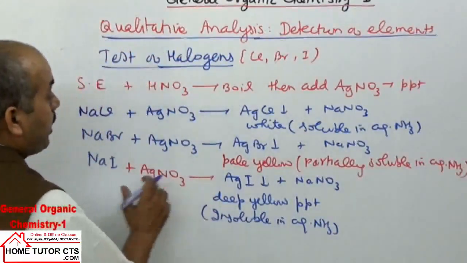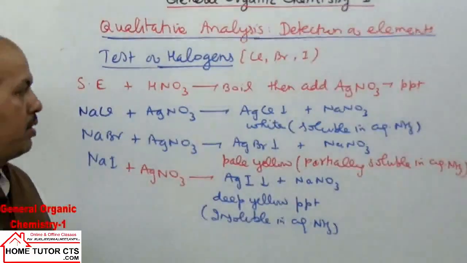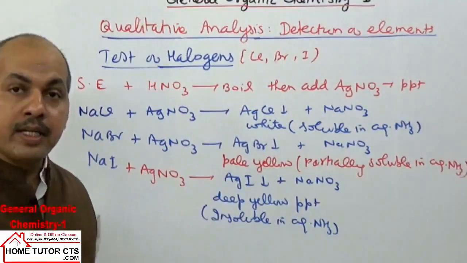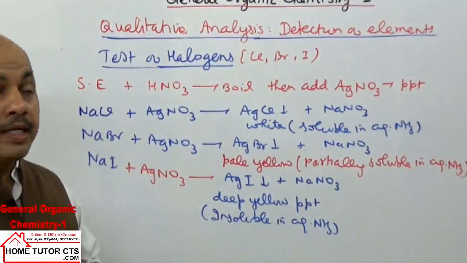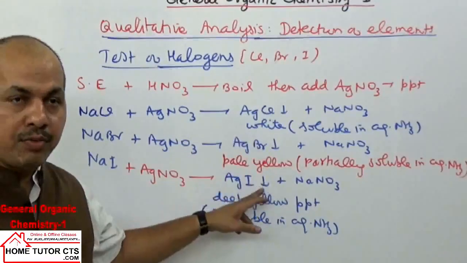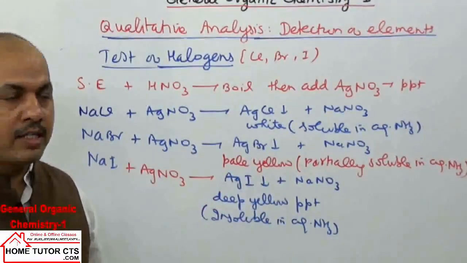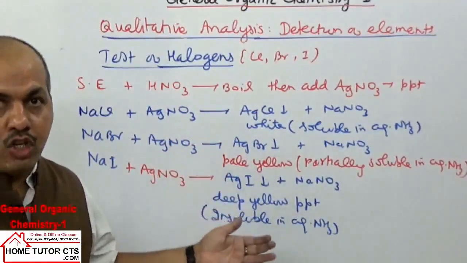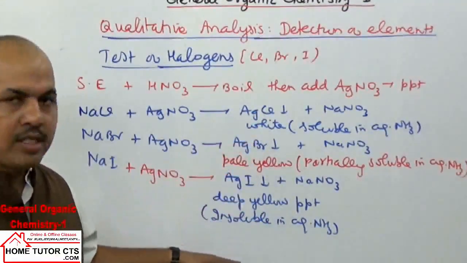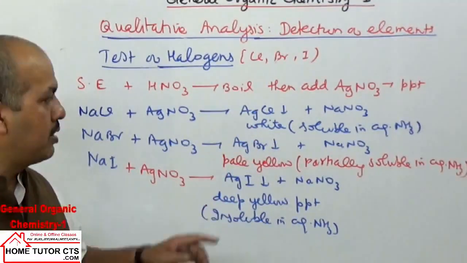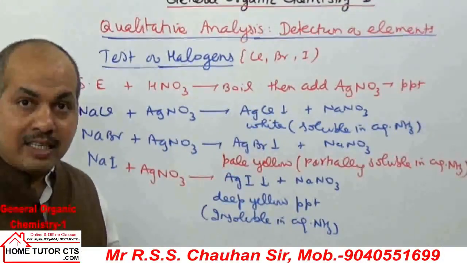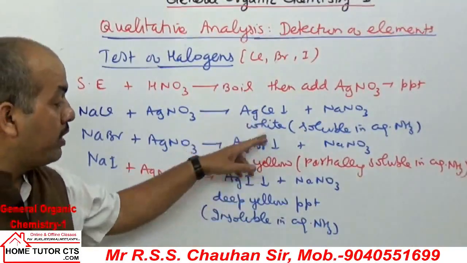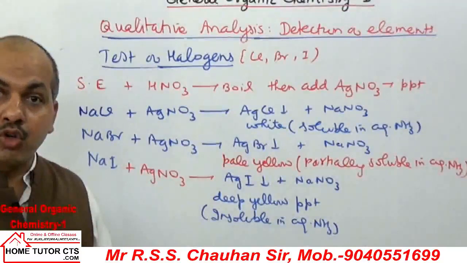The reason for solubility can be taken as covalent character. AgCl, AgBr and AgI all have the common cation Ag plus, but different anions: Cl negative, Br negative and I negative ions. From Cl to Br to I, the size of the anion increases. When the anion size increases, it becomes more polarizable. If it is more polarizable, then the compound will develop more covalent character.